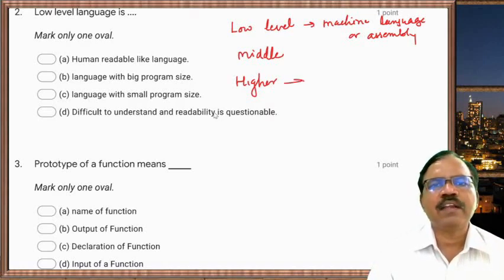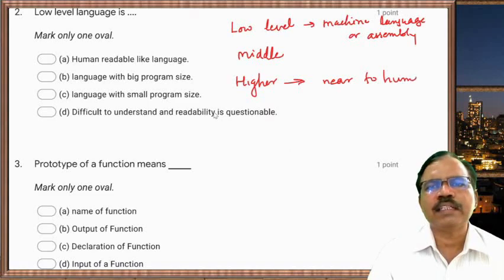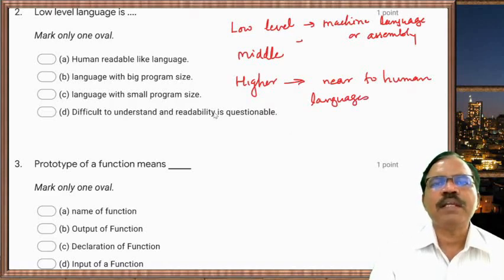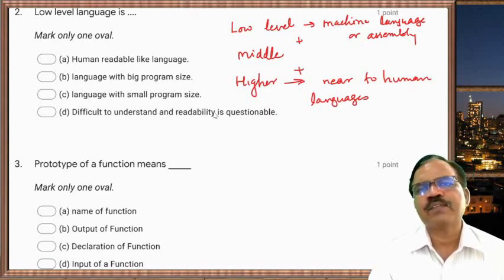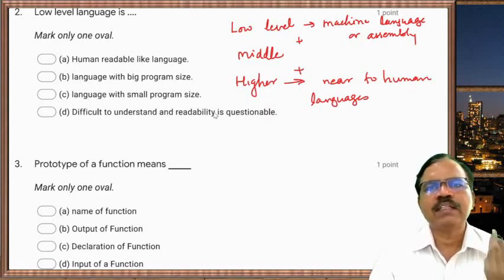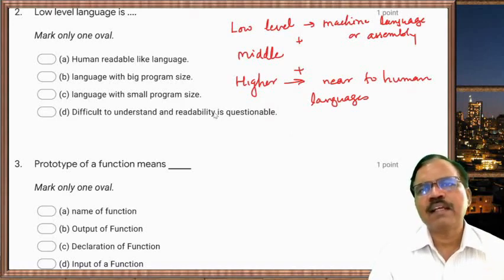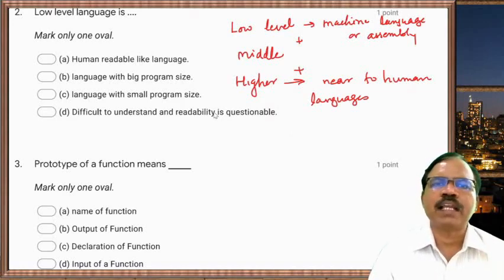Higher level languages are very near to human languages. They are easily understandable. While middle level language bridges the gap between low level and higher level language. Means using middle level language, assembly programs can be written as well as softwares can be written.